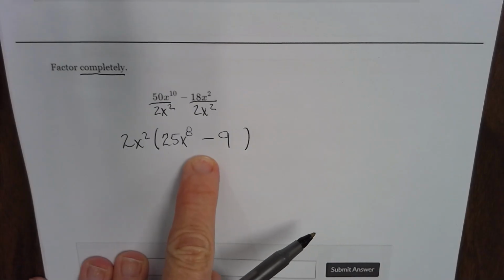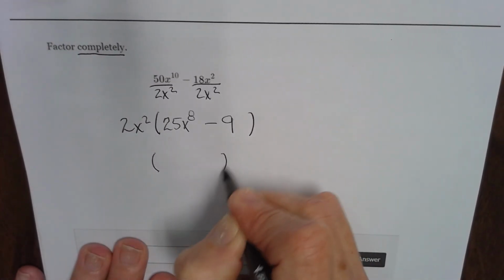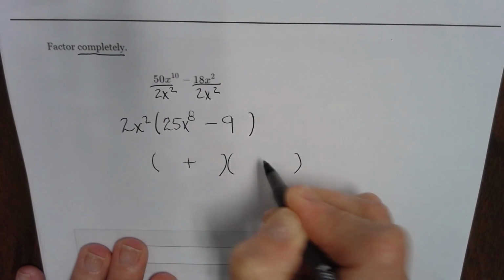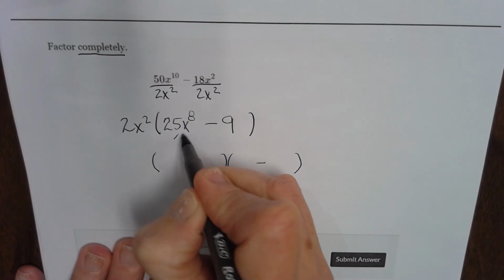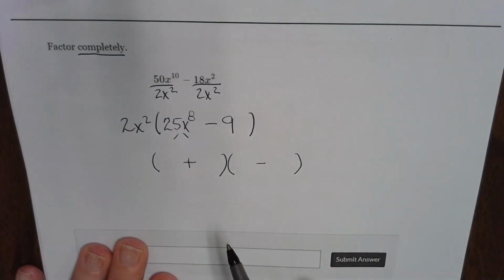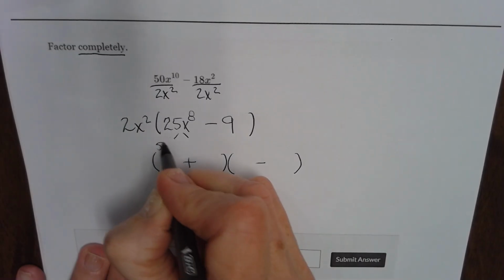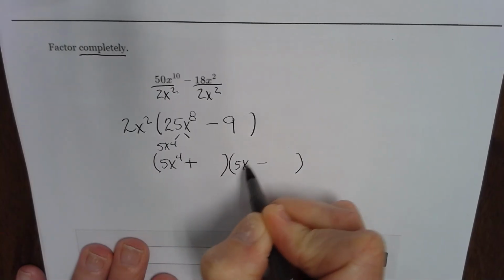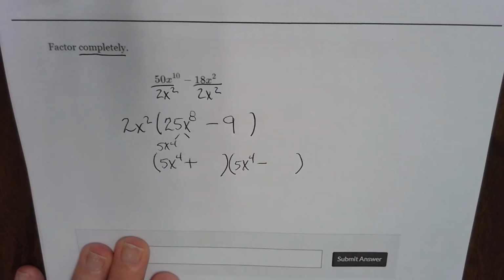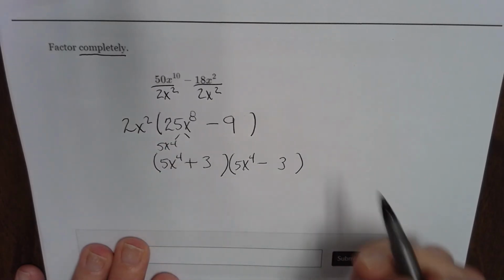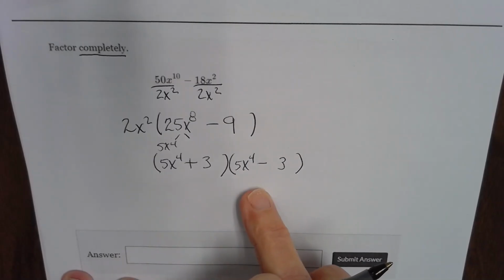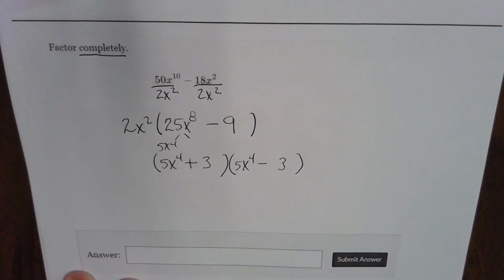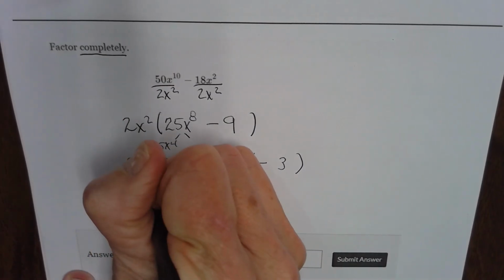What method is this? That is DOTS. DOTS is 2 parentheses, 1 sign plus, 1 sign minus. Tell me how my front term breaks down. Perfect square factors. 5x to the 4th is going to go in the front slots of each parenthesis. Tell me how my last term breaks down. 3 goes in the last slots. If I just put this in my answer box, I'm going to get it wrong. Why? I forgot my 2x squared.